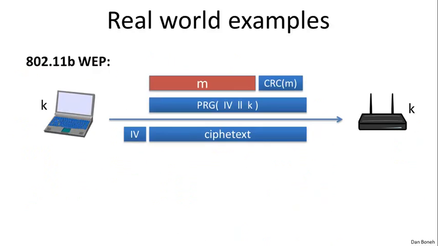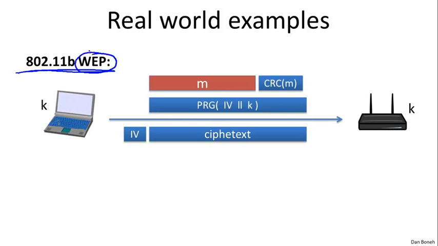Another important example of the two-time pad comes up in Wi-Fi communication, in particular in the 802.11b protocol. All of you, I'm sure, know that 802.11 contains an encryption layer, and the original encryption layer was called WEP. And WEP, fortunately for us, is actually a very badly designed protocol, so I can always use it as an example of how not to do things. There are many, many mistakes inside of WEP, and here I want to use it as an example of how the two-time pad came about. So let me explain how WEP works.